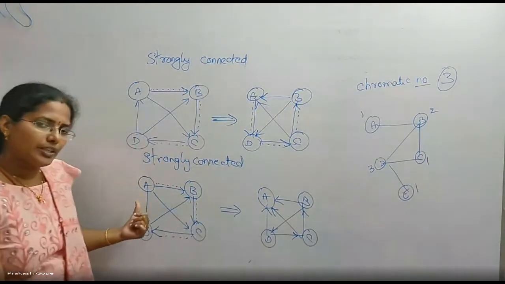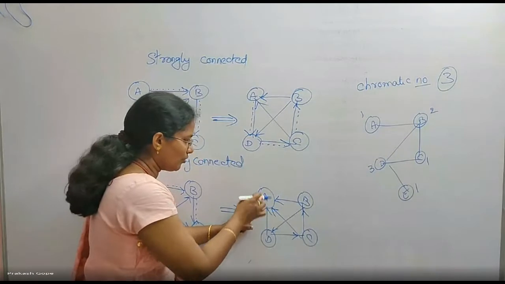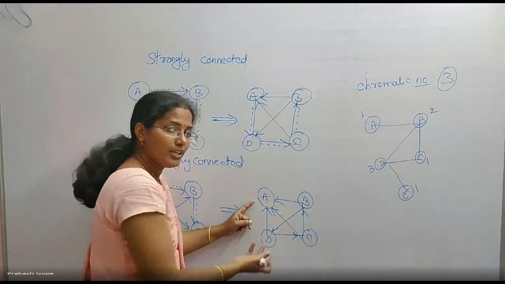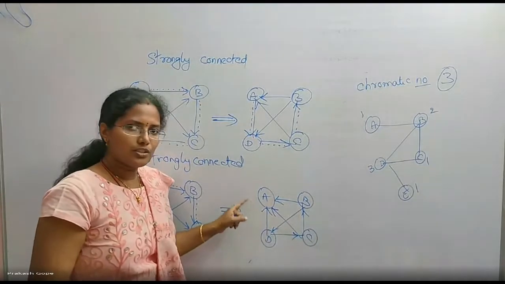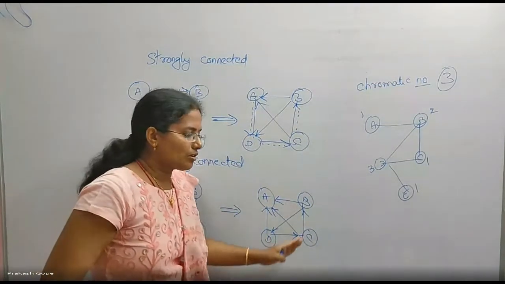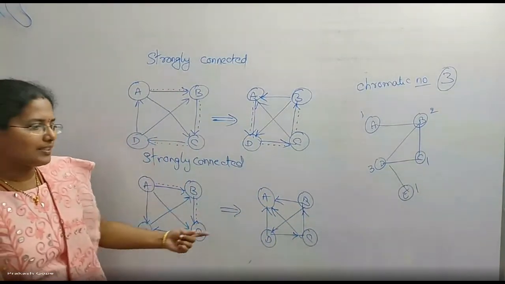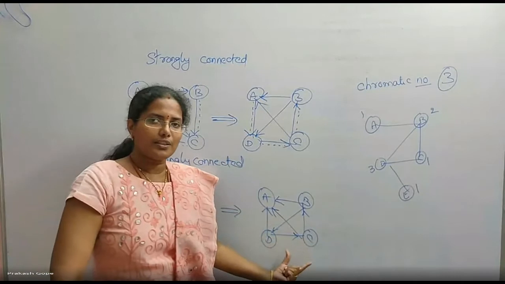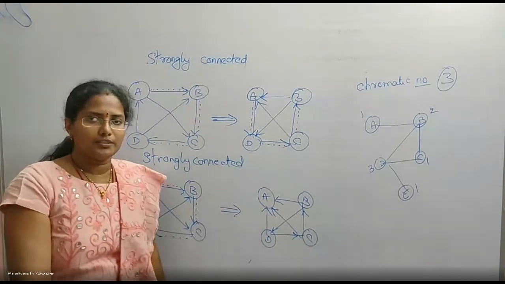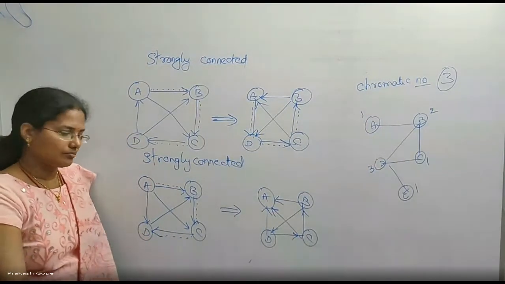Here I started with A, here also I should start with A. From A, can I go anywhere else? Can I go to B? Can I go to C? Can I go to D? Not possible. Direction is not allowing me to go from A, which means I cannot visit all other vertices from A. So, though the original graph is connected, the reverse graph is not connected. So, the original graph is not strongly connected. This graph is not strongly connected.